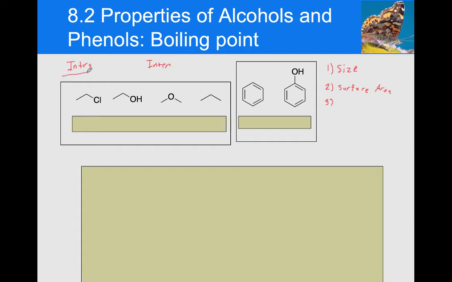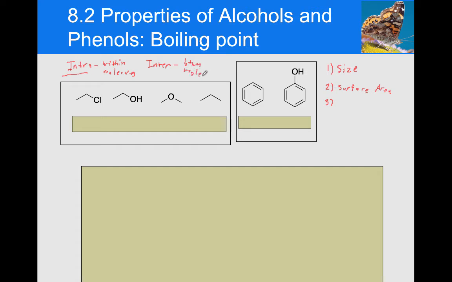Intramolecular forces are within a molecule. These are things like covalent bonding and ionic bonding, the things that hold molecules together. Intermolecular forces are forces between different molecules.